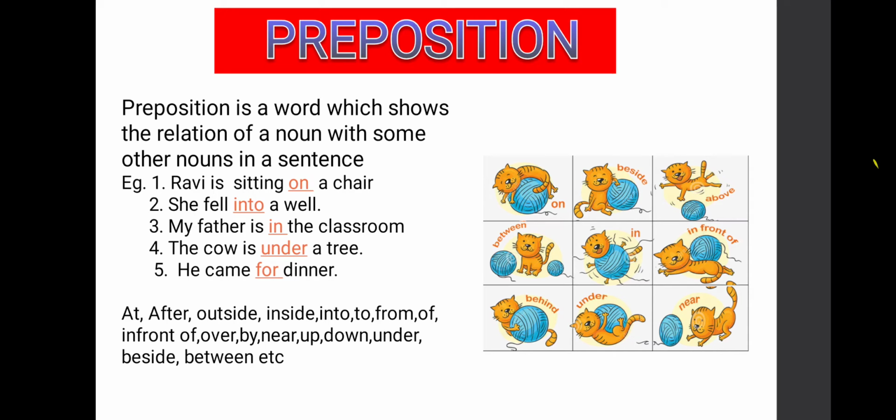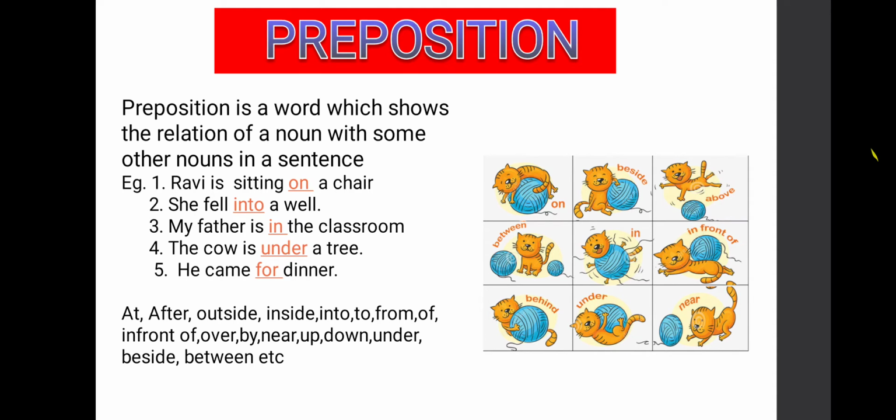He came for dinner. See here children. Here, for is a relation word. Here, it will become a preposition.